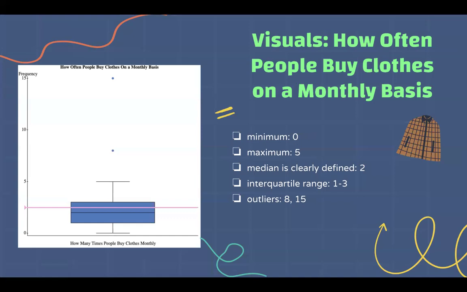And the interquartile range ranges from 1 to 3, which is really easy because the first quartile is at 1 and the third quartile is at 3, which works out really nicely. And then here you can see that there are also outliers clearly defined with these dots. They are 8 and 15.